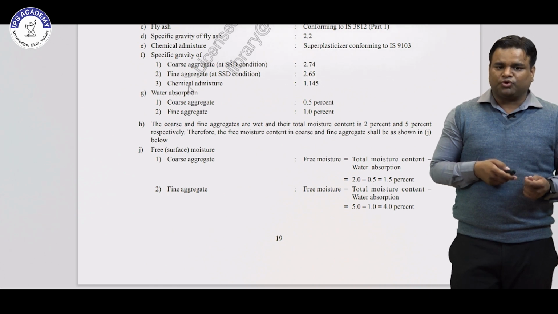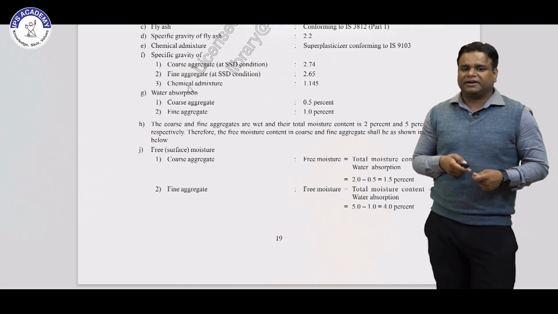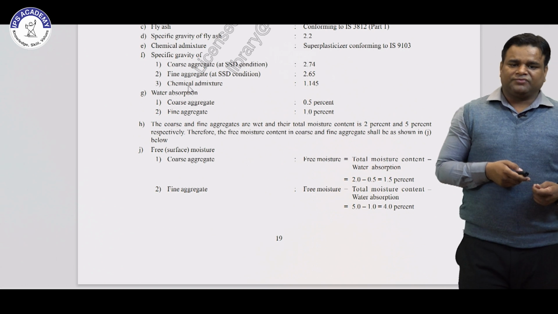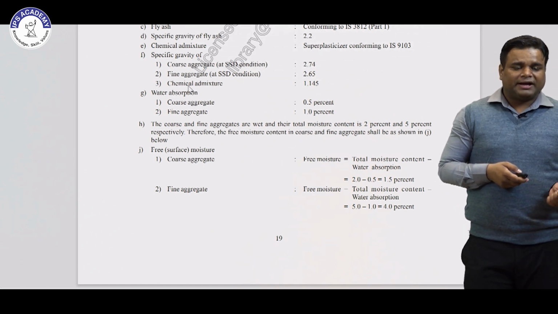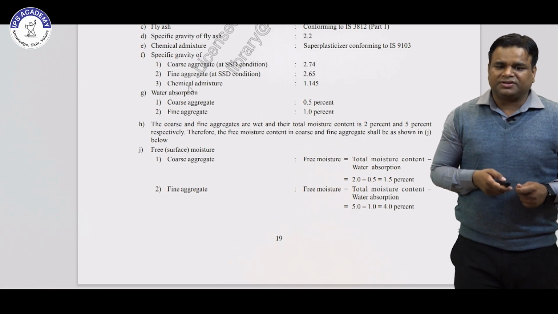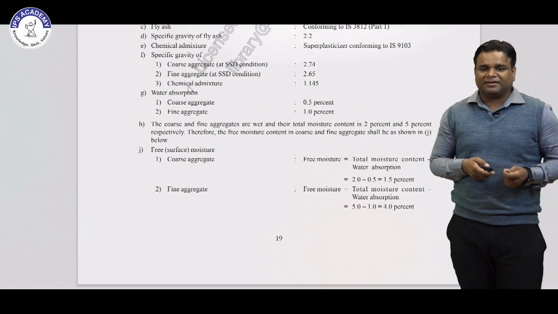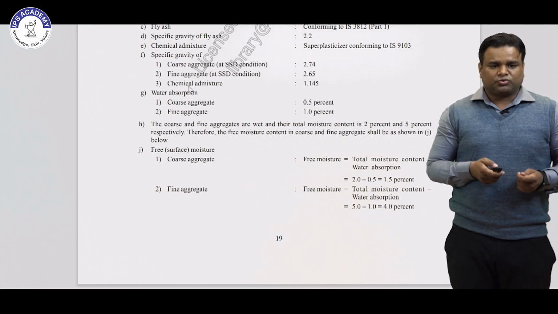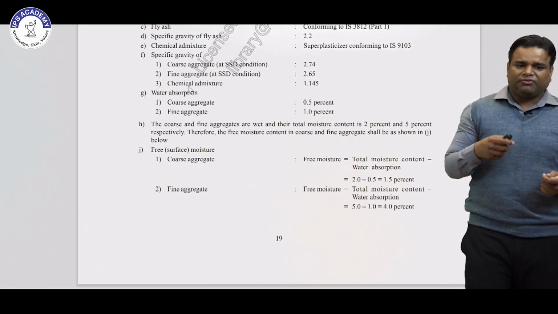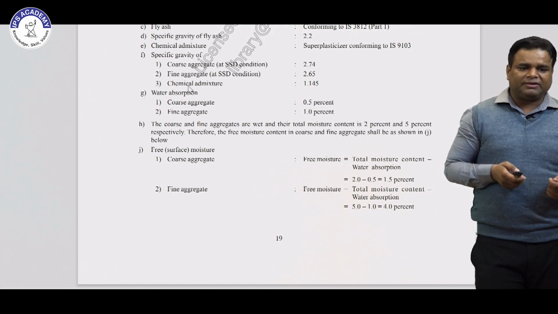So these are the free moisture values. For coarse aggregate, free moisture is total moisture content minus water absorption, which is 2 minus 0.5, coming to 1.5. For fine aggregate also, free moisture is total moisture content minus water absorption, so 5 minus 1 is 4. So free moisture is 1.5 for coarse aggregate and 4 for fine aggregate.